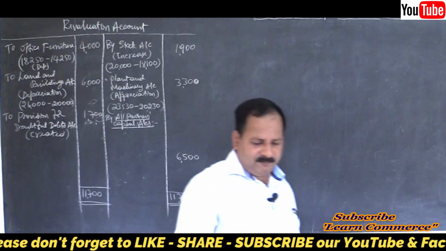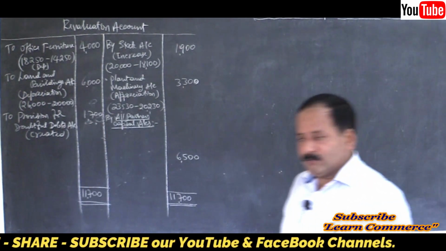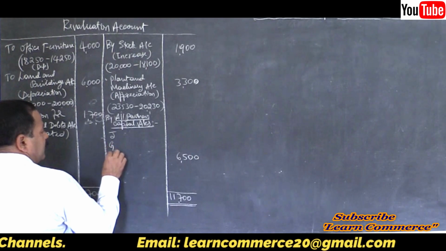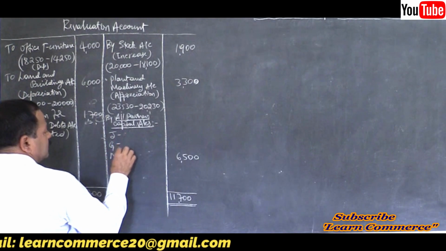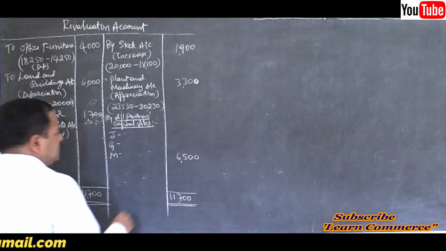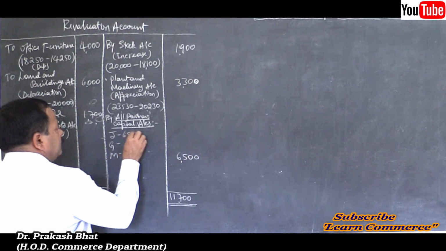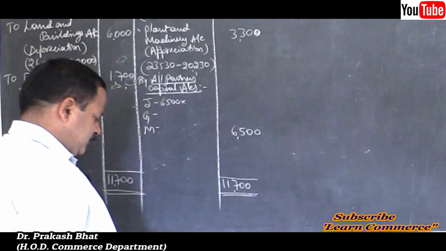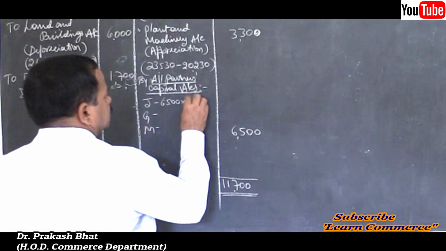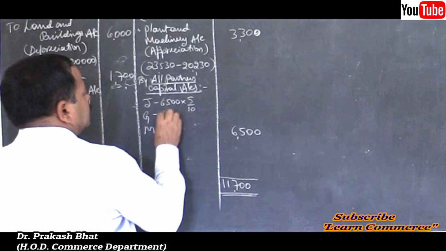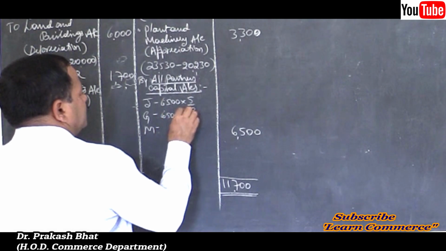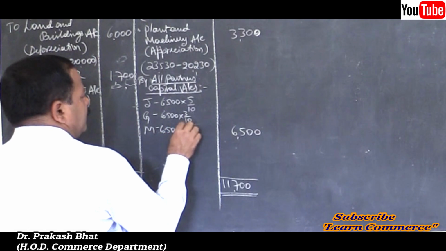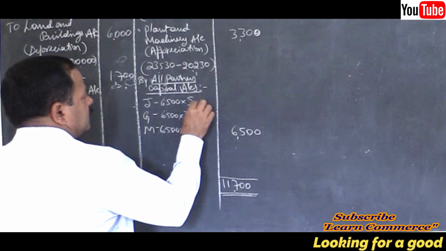They are Jain, Gupta and Malik, right? 6,500 into 5 by 10, 6,500 into 3 by 10, 6,500 into 2 by 10.